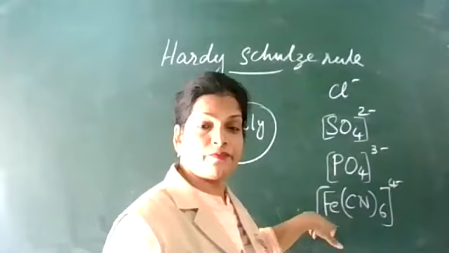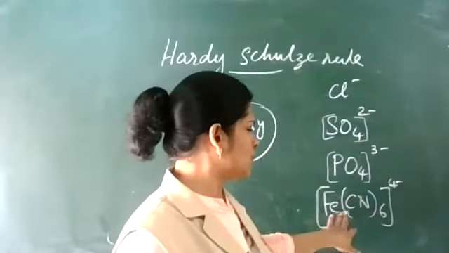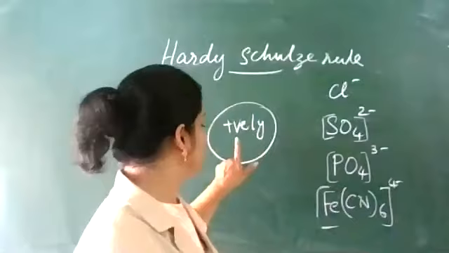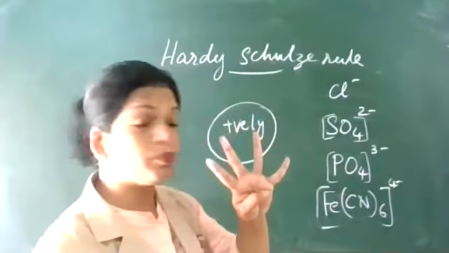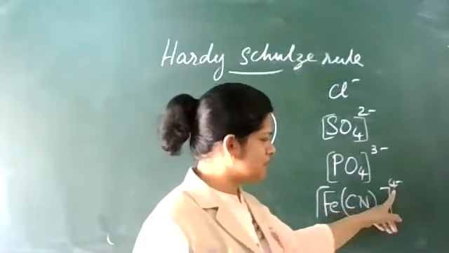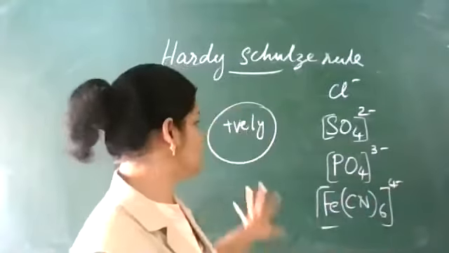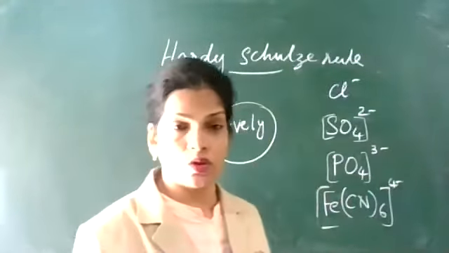This is the most efficient one because 1 ferrocyanide ion can neutralize 4 positive charges. That means its valence is 4. This is the more efficient coagulating ion for positively charged colloids.